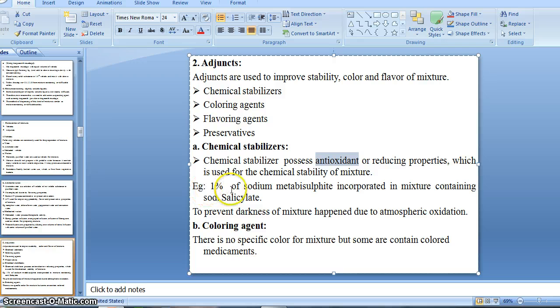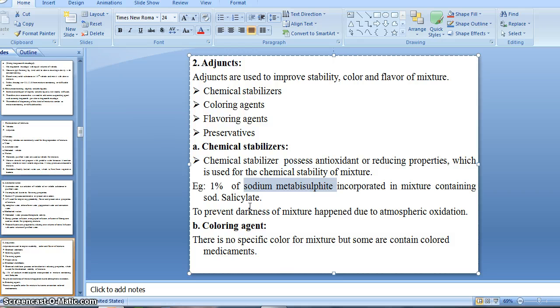Then there is an example, the best example of stabilizers, that is generally added to mixtures: 1% of sodium metabisulfate. 1% of sodium metabisulfate is a most popular antioxidant or stabilizer. It is used in mixture as well as in parenteral preparation also.